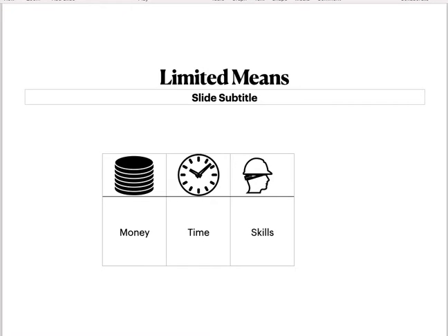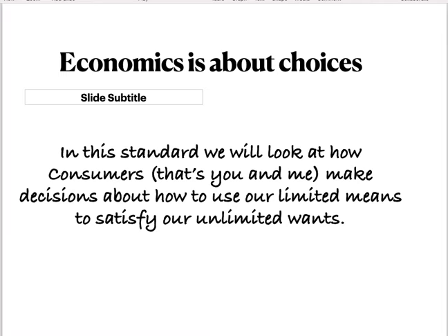Okay. Next slide, we're looking at our limited money, time, and skills, and we have to make choices about how we're going to use those. In this standard, we look at consumers. That is you and me, people who use things. The fancy economic word for that is consume, and how we make decisions about how to use our limited means to satisfy our unlimited wants. So we're talking again about scarcity and how we are going to deal with that as consumers.